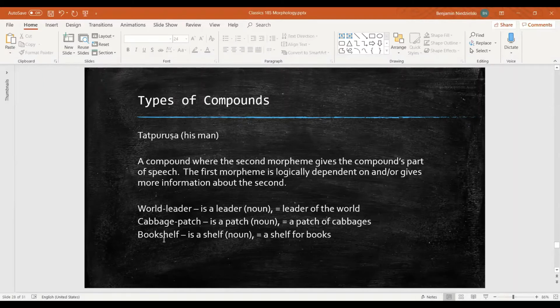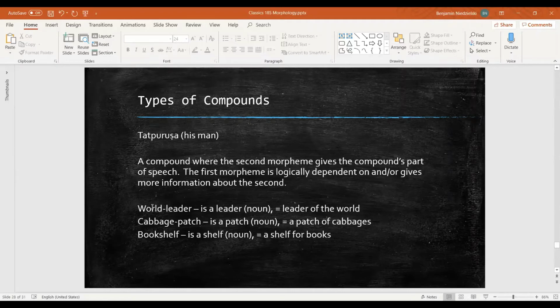For each of these, note that the spelling, whether we use a space, no space, or a hyphen, will depend on both the word and the writer. Still, all of these are considered compounds by our definition. First, we'll look at world leader. Our second morpheme, leader, gives us the compound's part of speech. A world leader is a noun, just like a leader. In fact, a world leader is a leader. We can see here that the second morpheme forms the basis for this compound. A world leader is not a world, but they are a leader.